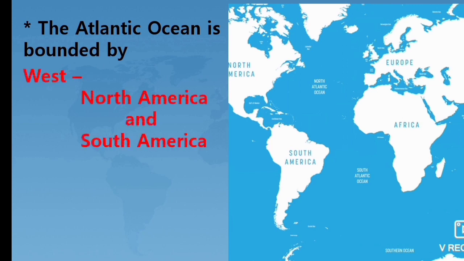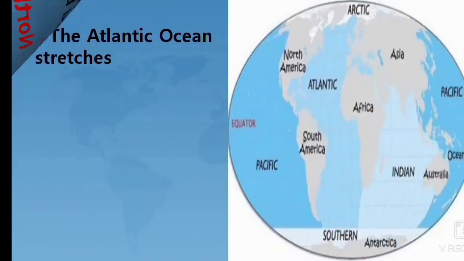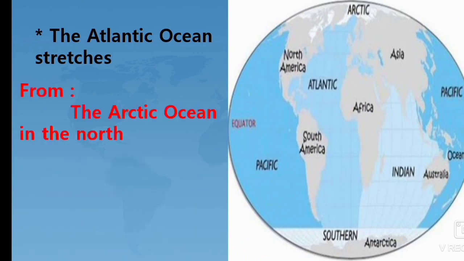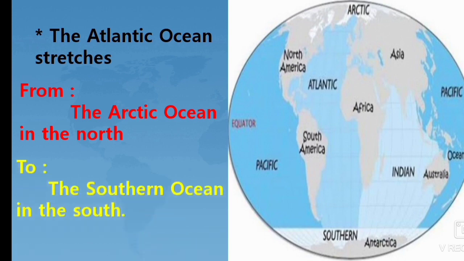The Atlantic Ocean is bounded by, which means the limit of the Atlantic Ocean, North America and South America in the west and Europe and Africa in the east. Students, these are the continents surrounded by the Atlantic Ocean. Like the Pacific Ocean, the Atlantic Ocean also stretches from the Arctic Ocean in the north to the Southern Ocean in the south.